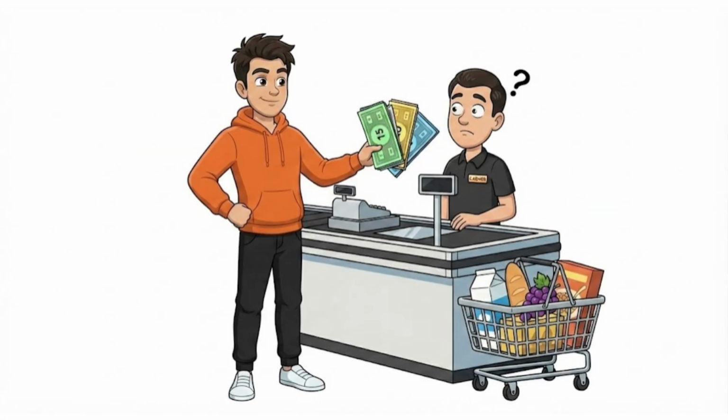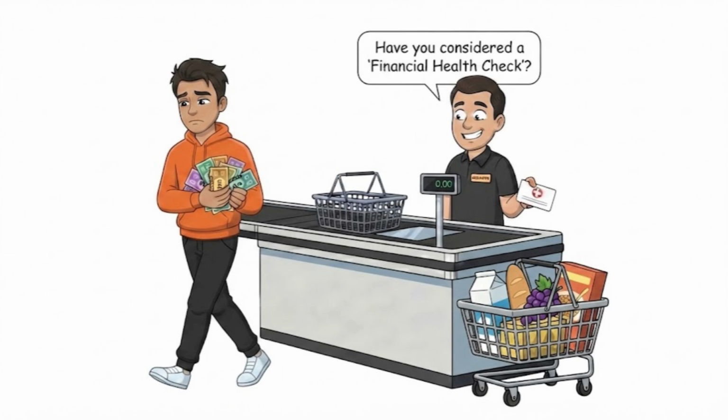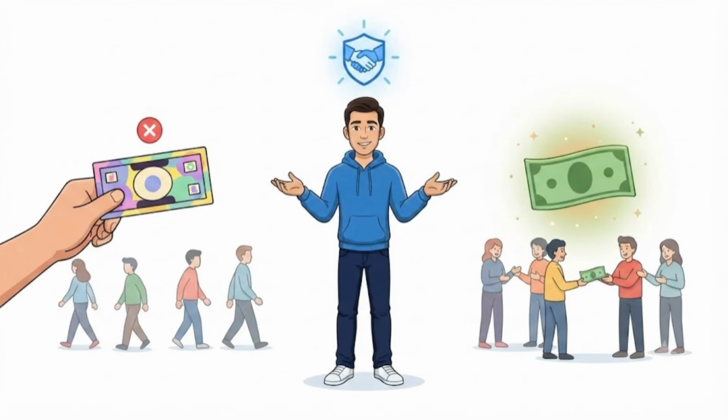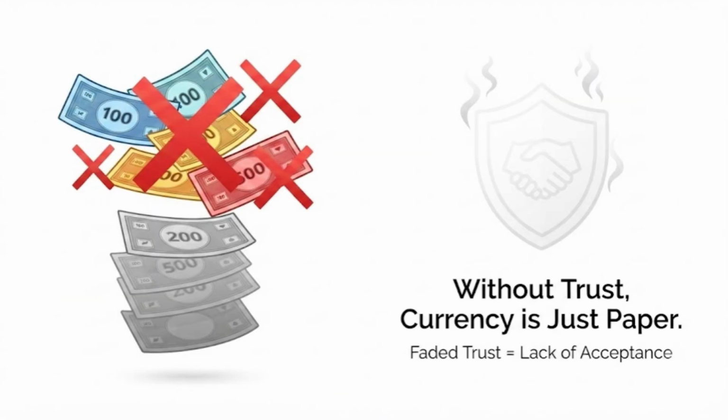Right. Now imagine you walk into a supermarket holding Monopoly money. You confidently place it on the counter, smile proudly, and wait for your groceries. What happens? Five minutes later, I leave with my Monopoly money and without my groceries. The cashier might also recommend a very nice doctor. Probably. Not because Monopoly money is printed badly, but because nobody trusts it as real money. Take away trust, and even the most beautiful banknote becomes just another piece of paper.